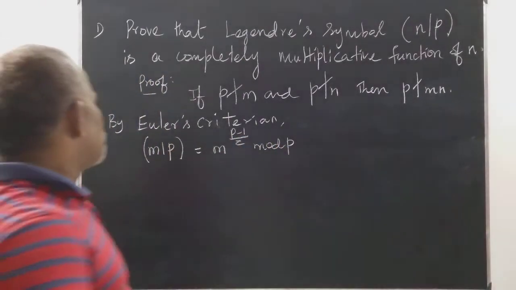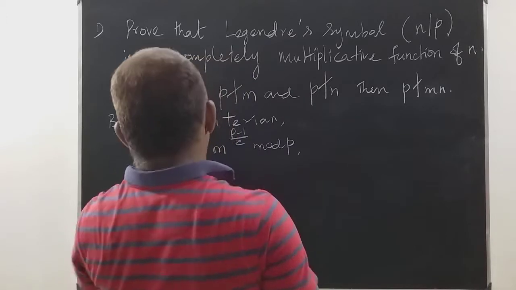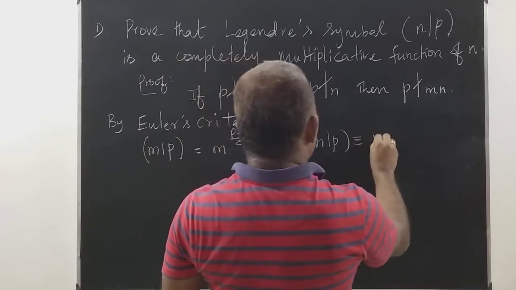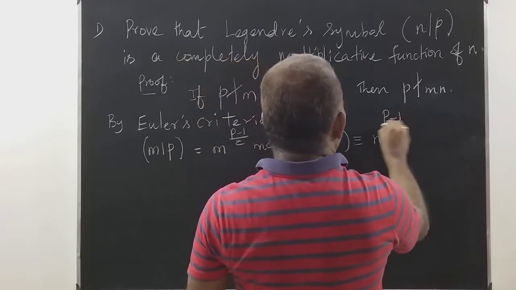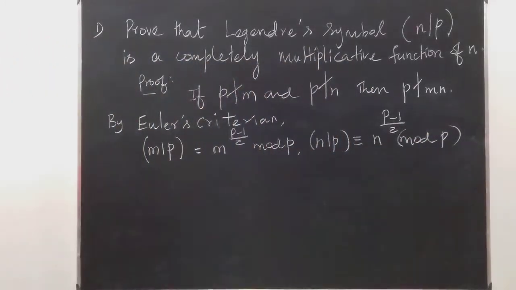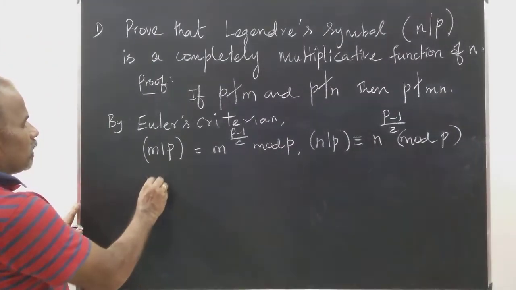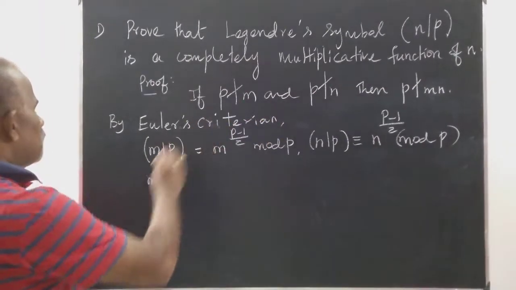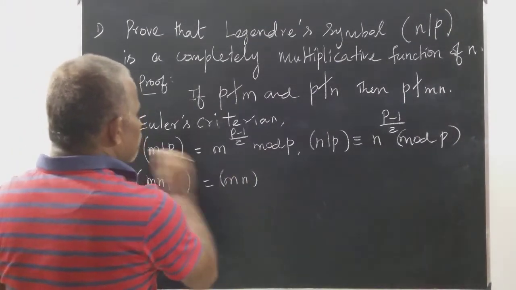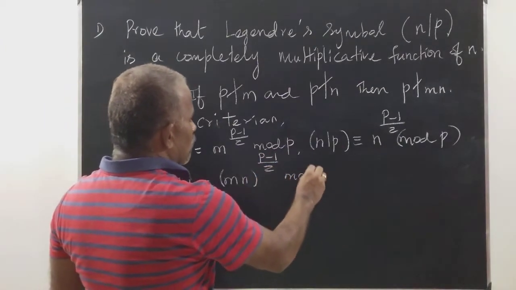Similarly, p does not divide n means n over p is congruent to n power p minus 1 by 2 mod p. So mn over p, by Euler's criterion, is congruent to mn power p minus 1 by 2 mod p.